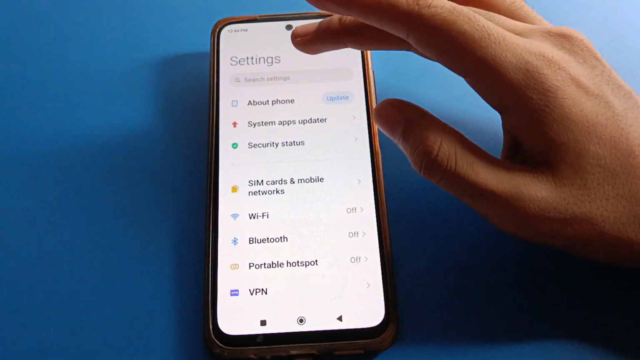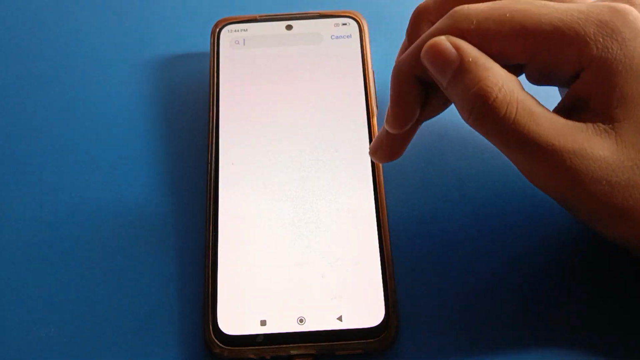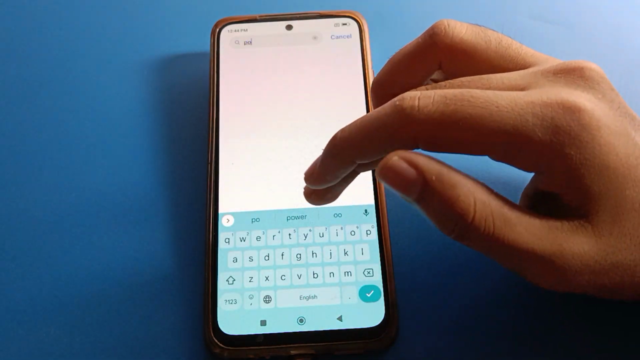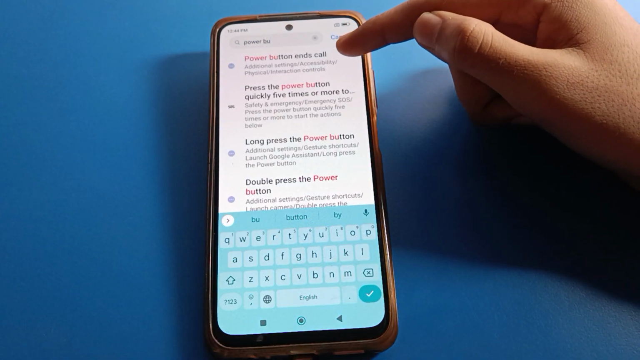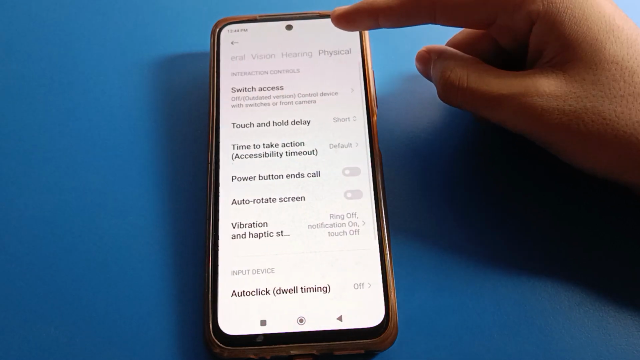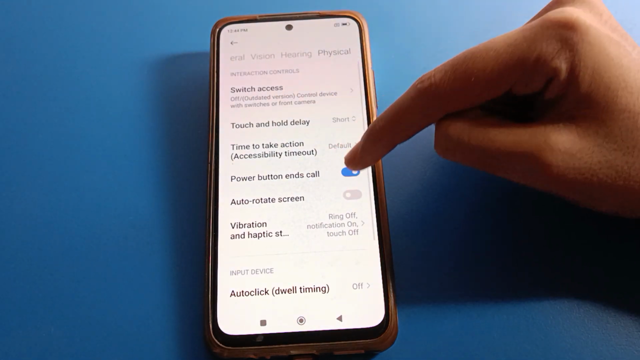And directly guys, you can find the power button to end call setting. Search here power button, POWER and BU, power button to end call setting. Friends, click here. Directly friends, you can turn on power button to end call and you can turn it off from here.